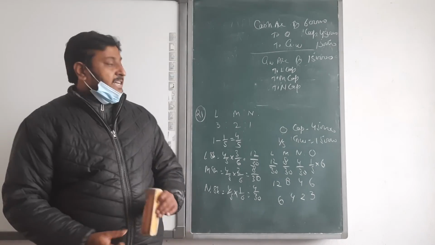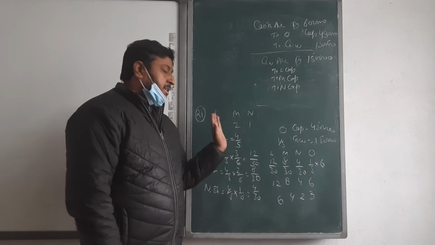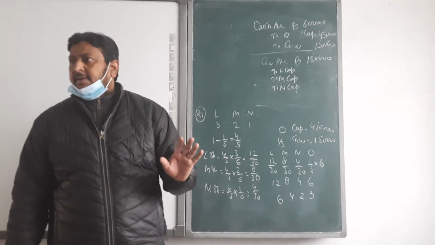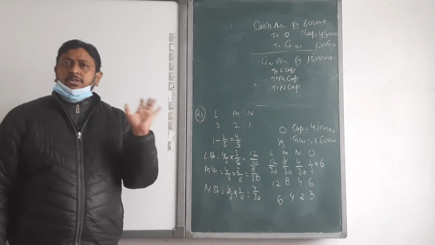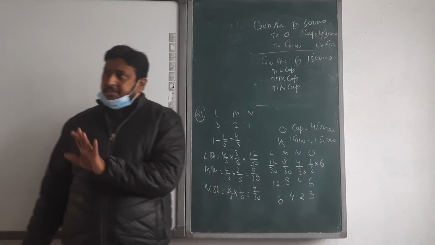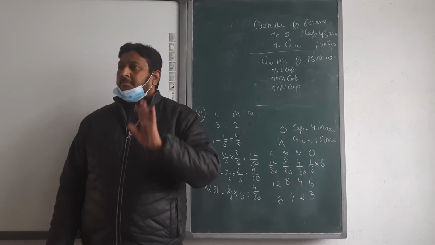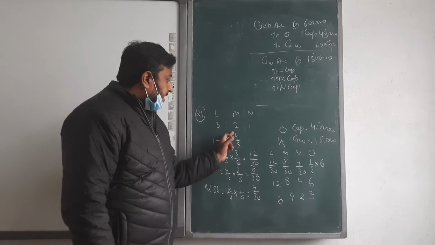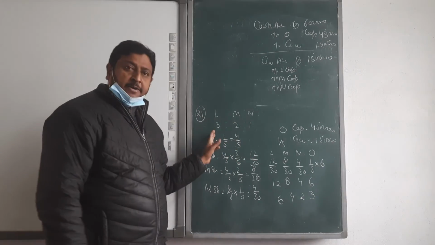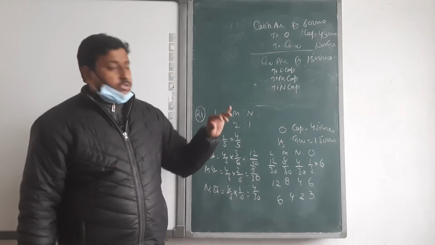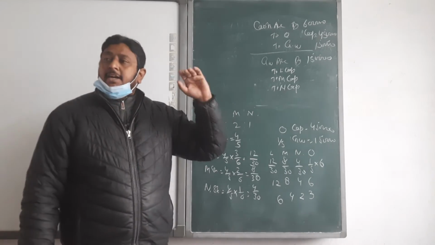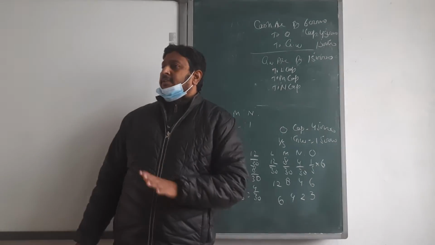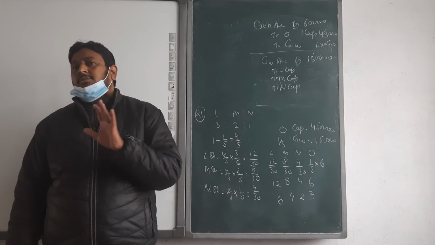How do we distribute this goodwill in the sacrificing ratio? If no new ratio is given and only the old ratio is given, then the old ratio is equal to the sacrificing ratio. It is just math, not any rule. Because the partners are taking their share in the same ratio, they sacrifice in the same ratio, 3 to 2 to 1. If any other thing or a new ratio is given, then we calculate the new sacrificing ratio.